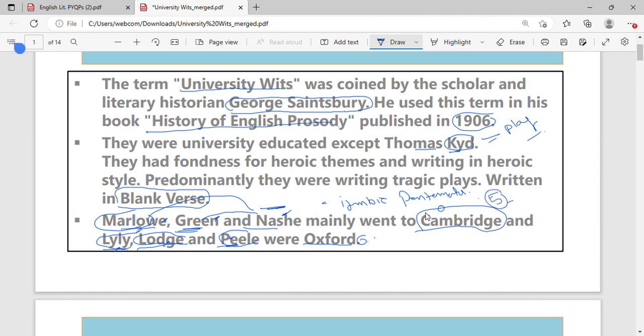Pentameters have 5 feet. Each foot has 2 syllables, and 2 syllables means 2 sounds. Pentameter means 5 feet, which means 2 syllables each, and each syllable has 2 sounds. Syllable means your vowel sounds, right?